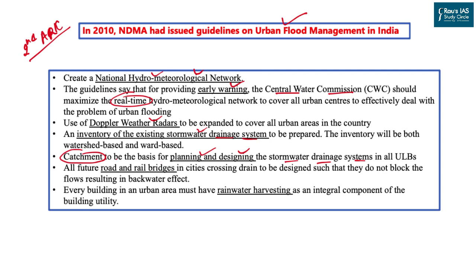It calls for the creation of road and rail bridges in such a manner as to not block the flow of water in the urban areas. And it also calls for a rainwater harvesting system in the urban areas, and many agencies and commissions have believed this should become a mandatory norm in all the metro towns or metro cities across the country.